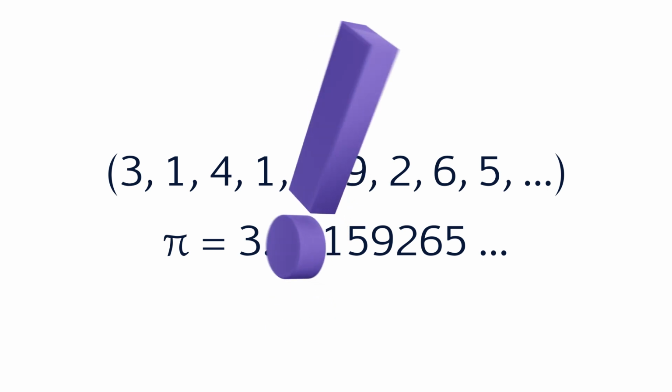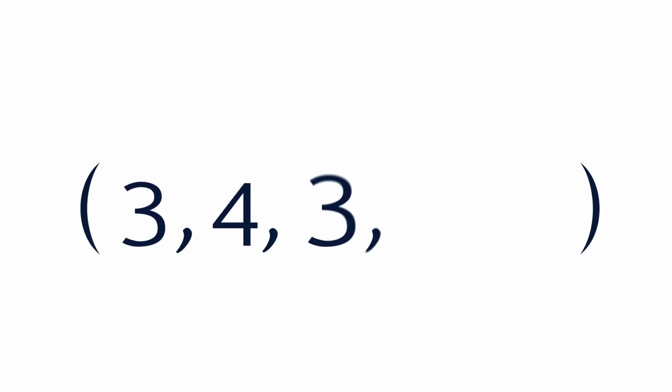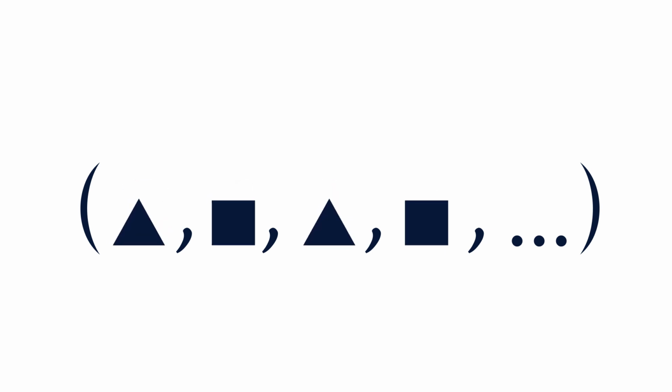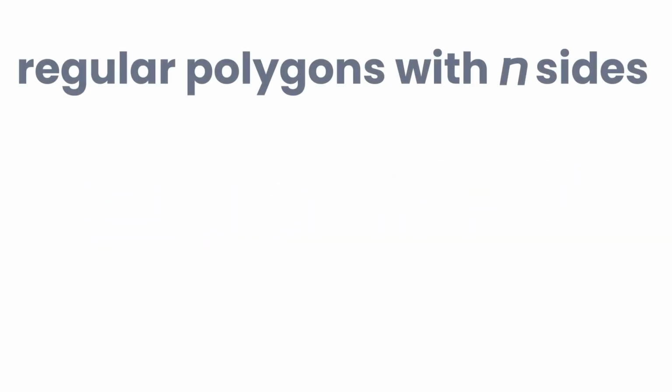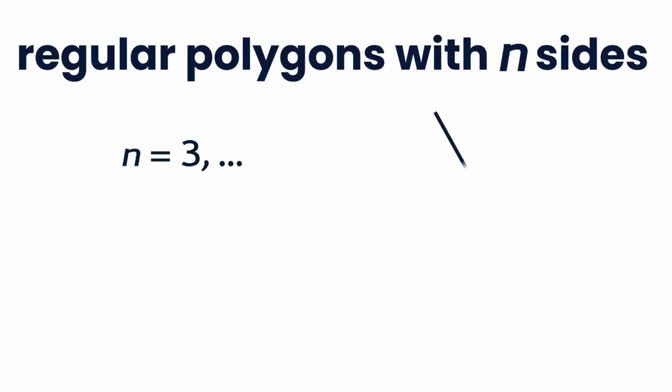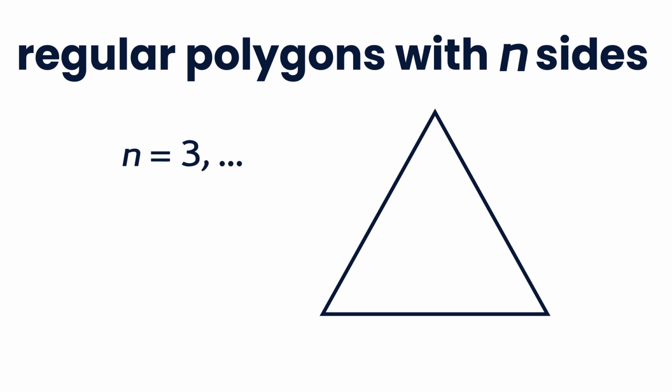One final note: just like finite sequences, the elements in infinite sequences don't need to be numbers. They can be shapes, letters, any object really. What's important is that there is a set order. Consider the sequence of regular polygons with n sides, starting from n equals 3.